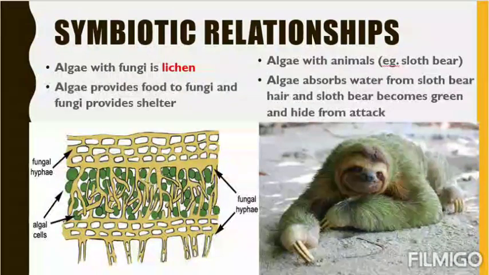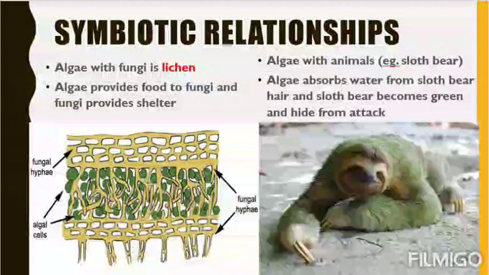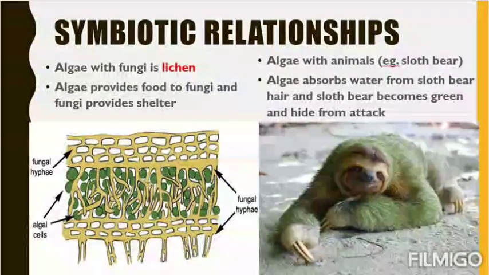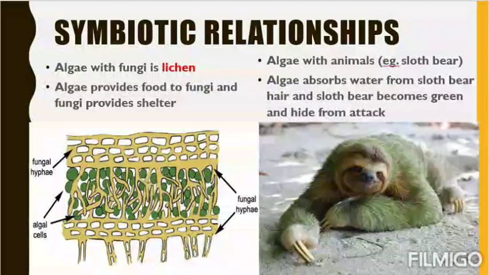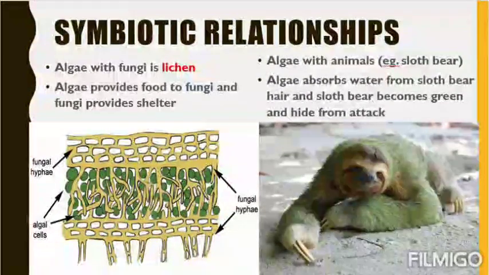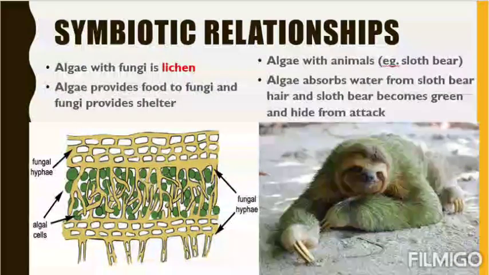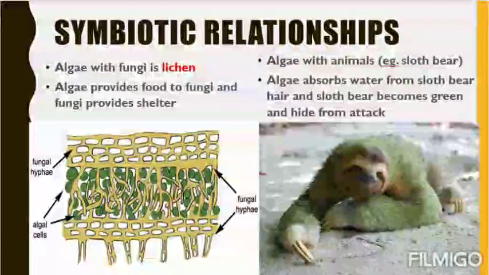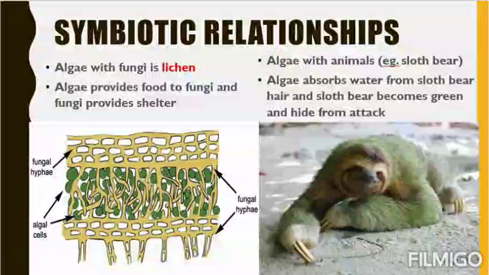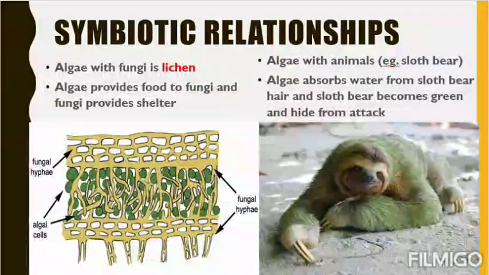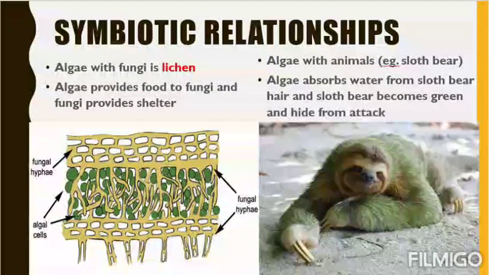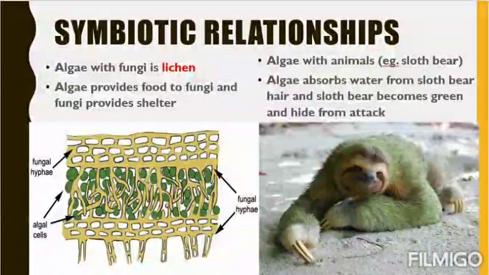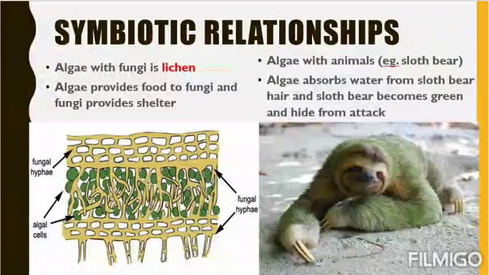Now let's see what are the symbiotic relationships of algae. We have already discussed, I think two times before, algae and fungi. They have a symbiotic relationship called lichen, where algae provide food to fungi and fungi provide shelter. Students, you know what symbiotic relationships are, where both the members are equally benefited, no one is harmed. In the case of lichen, fungi provide shelter and algae provide food to the fungi.